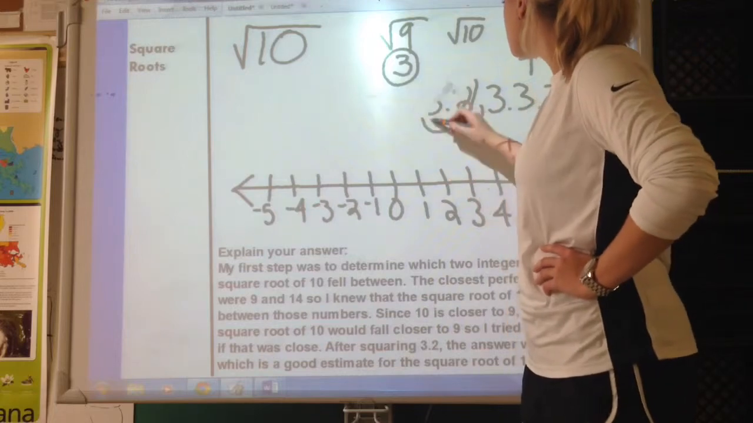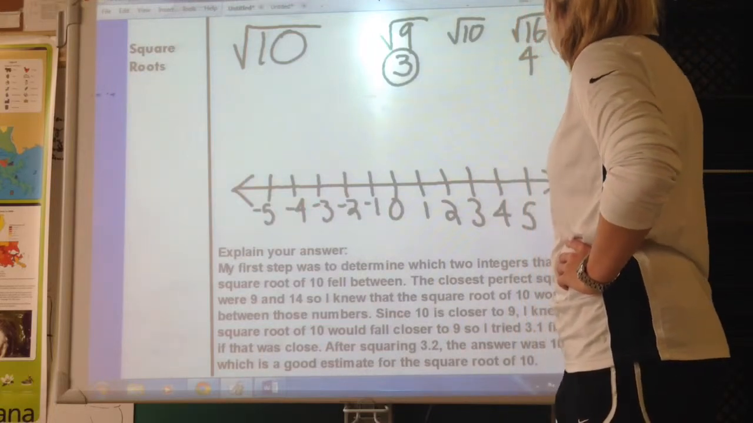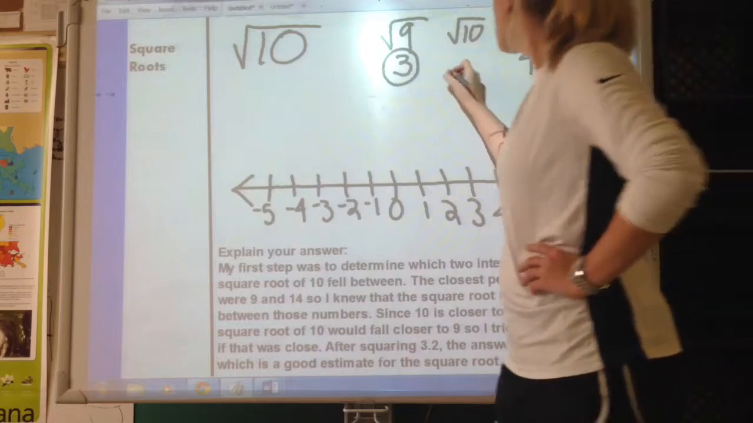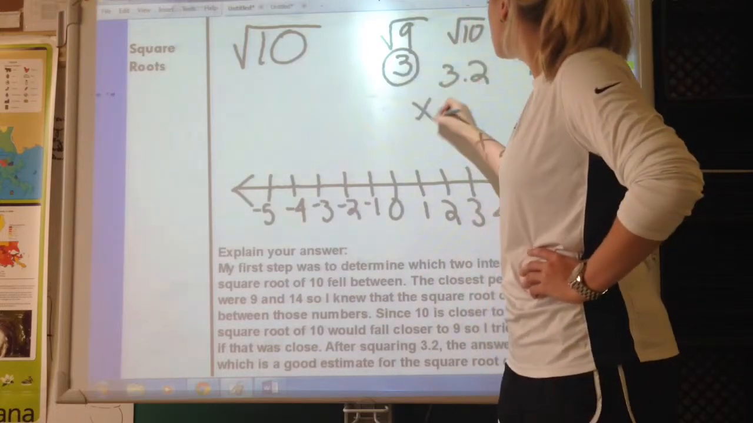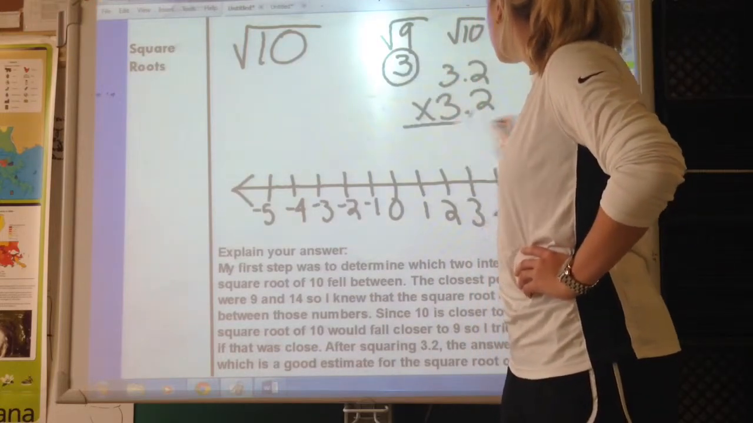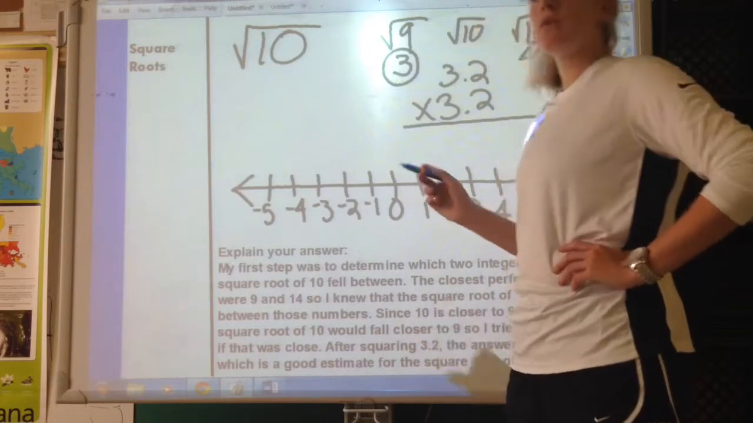And of course our last step is just to square it and see how close it is to 10. So let's go ahead and do that. 3.2 times 3.2. All right, and I remember from math intervention, of course, that I ignore my